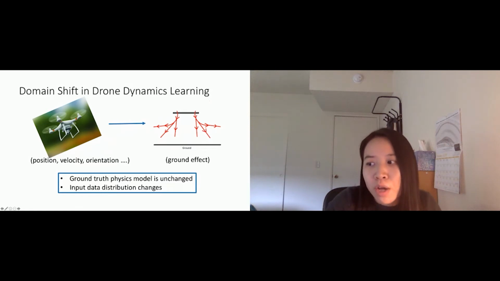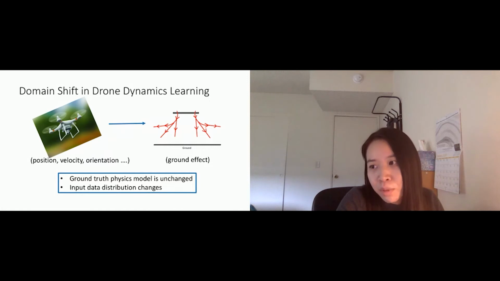And this ground truth model is based on physics, and we know it's unchanged, even if you have slow or fast speed. However, we may only have slow landing data, but not the fast landing data, which is hard to collect with a human pilot. So the input data distribution changes while the ground truth physics model is still unchanged. So this is a special distribution shift assumption, which is called covariate shift.